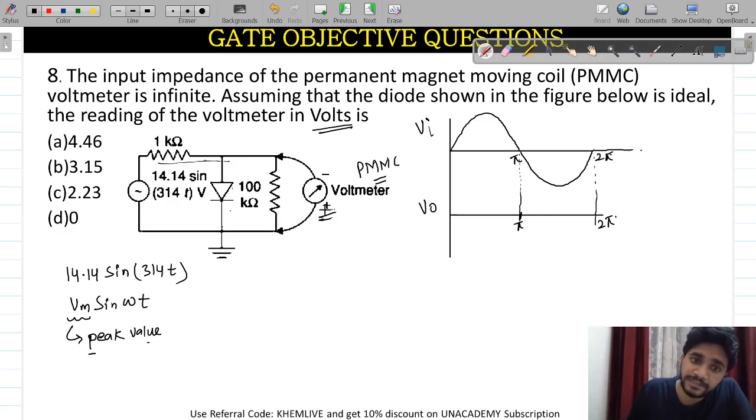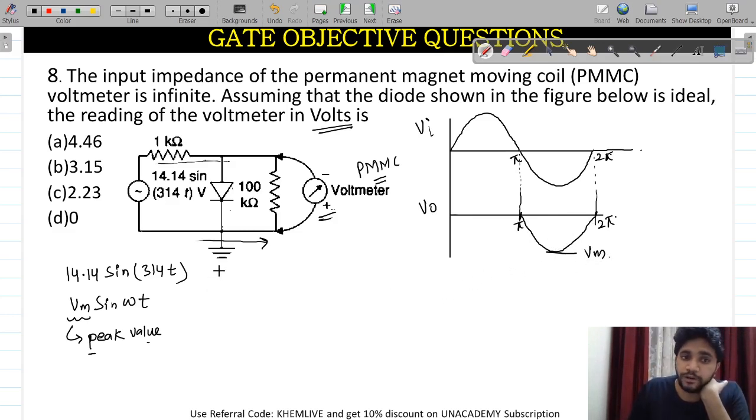In the next half cycle, the negative half cycle, this diode is reverse biased. So most of the current will move through the 100 kilo ohm resistor, and the plot of this complete voltage waveform will be like this. And this peak value is Vm.